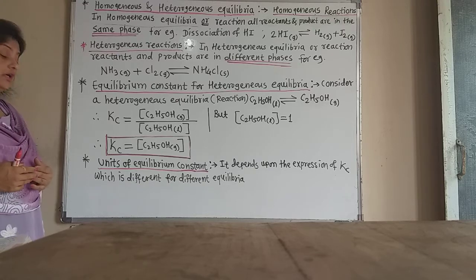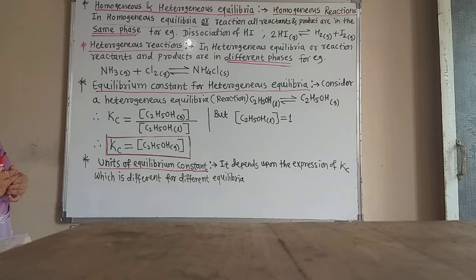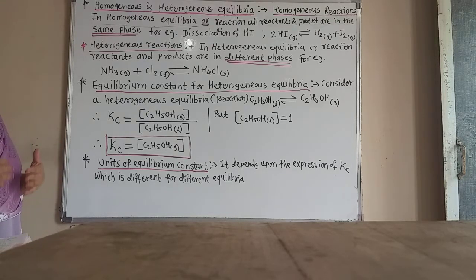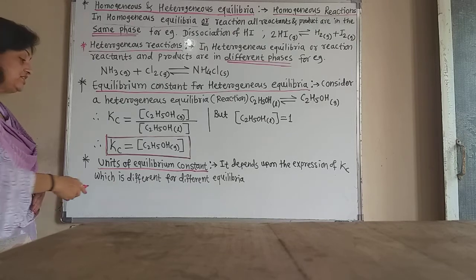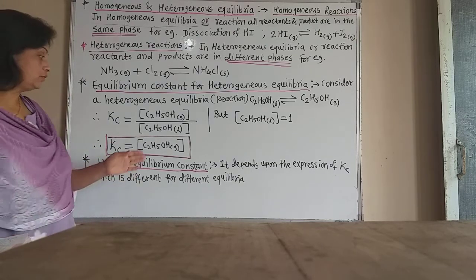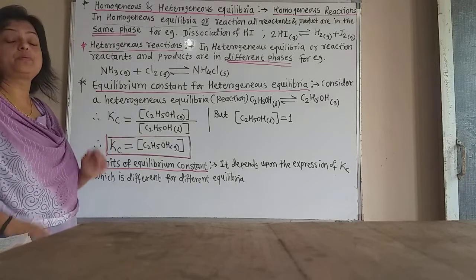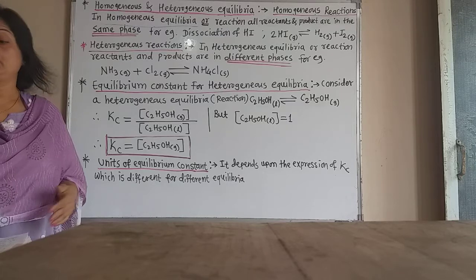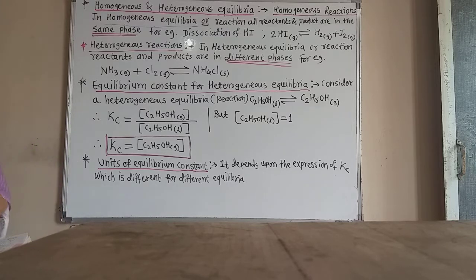So we have to learn about the units of equilibrium constant, and the units of equilibrium constant depend upon the expression of Kc. The expression of Kc is different for different equilibria. For this equilibrium, the expression of Kc is in this way, so the units are also different. Now let us learn how the different units are there for the Kc.